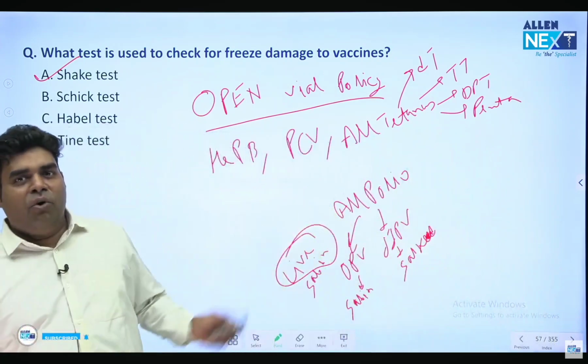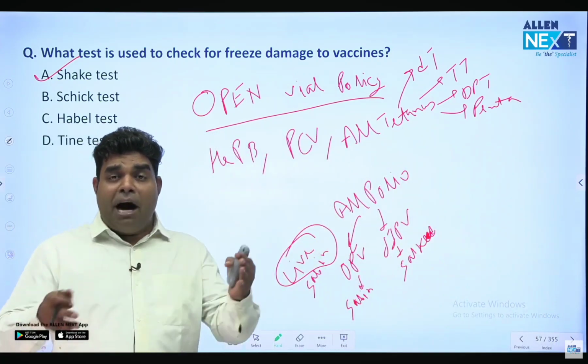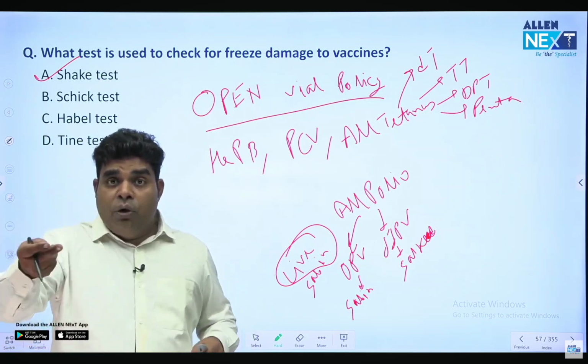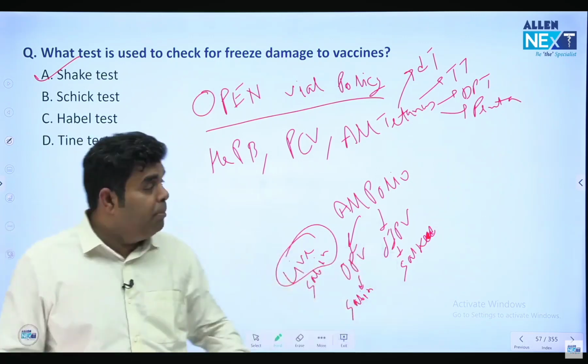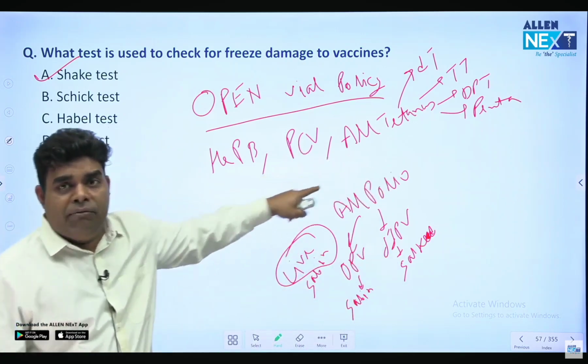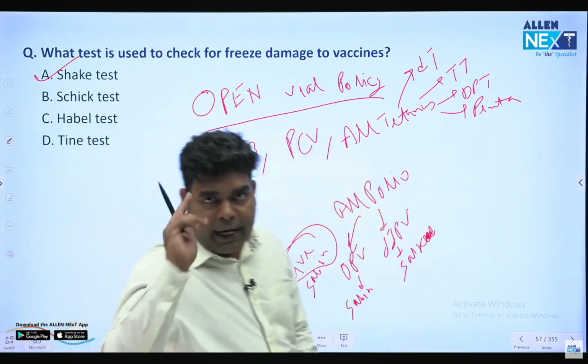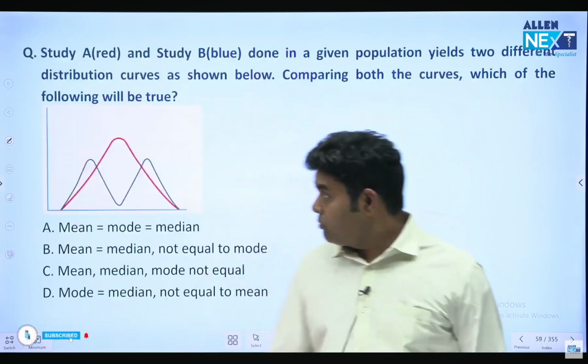Remember, these vaccines follow open vial policy. So if you have DPT and MR, both are opened. In the next schedule, will you throw MR or will you throw DPT? You will throw MR, but you will keep DPT because DPT follows open vial policy. Okay? Do remember it.